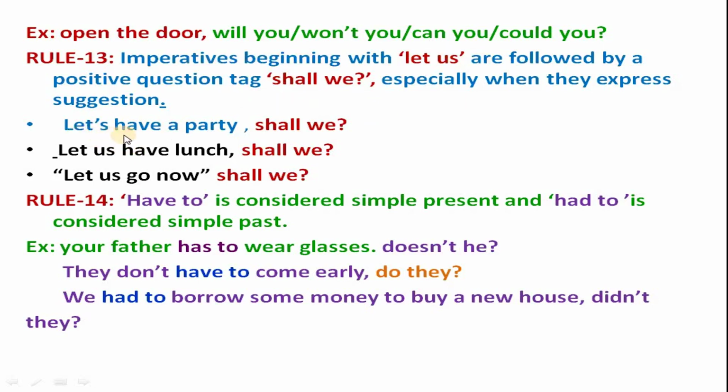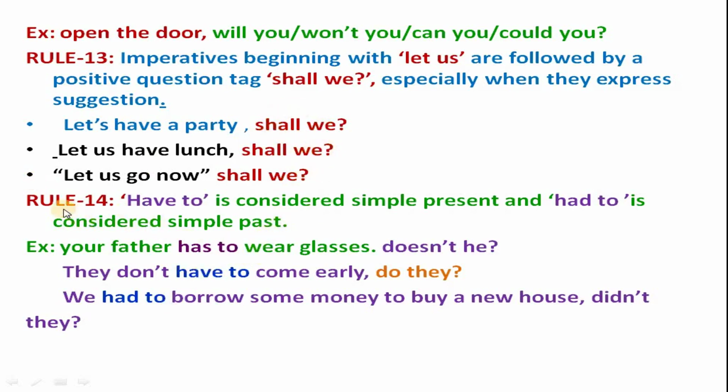Let's have a party. Your question tag is shall we. Let's have lunch, shall we? Let's go now, shall we? So these are the question tags because these are imperatives beginning with let's. So then we will get the question tag shall we.